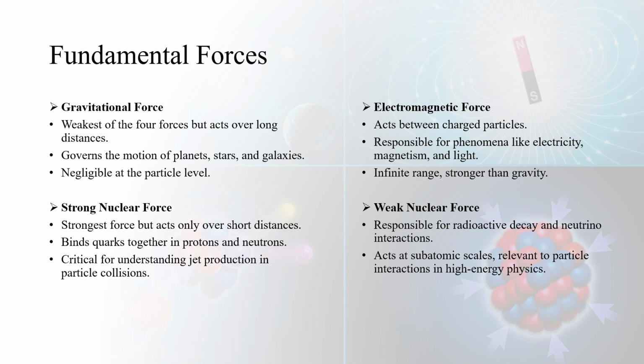The first force, as you know, is the gravitational force. The second force is the strong nuclear force. The third one is the electromagnetic force, and the fourth one is the weak nuclear force. Of all of these, the weakest force is the gravitational force. Why is it so much weaker?